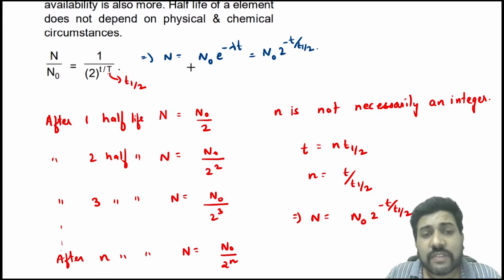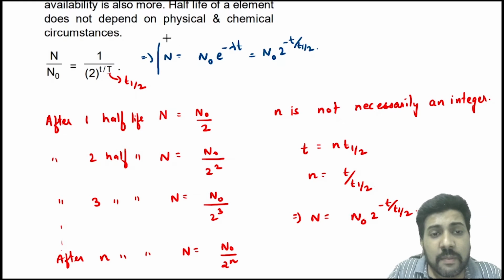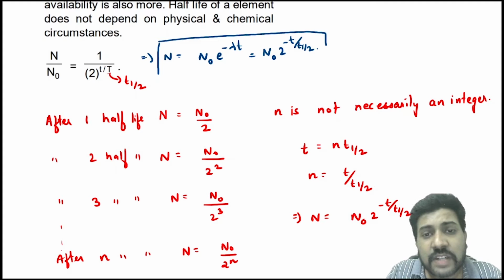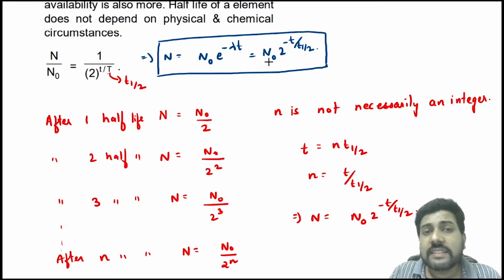The number of active nucleus at any time t is n naught e power minus lambda t, but this can also be written as n naught 2 power minus t by t half. This is in terms of the decay constant, and this is in terms of t half. Again I'll repeat, the number of nucleus remaining active after time t can be written in two ways. One is in the form of e power and the other is in the form of 2 power. In the form of e power you will write n naught e power minus lambda t, and in the form of 2 power you will write n naught 2 power minus t by t half.